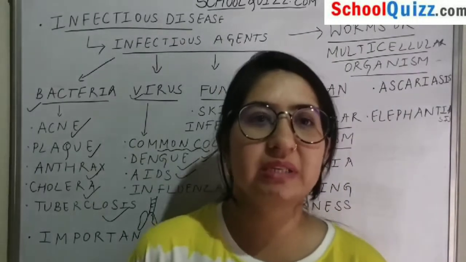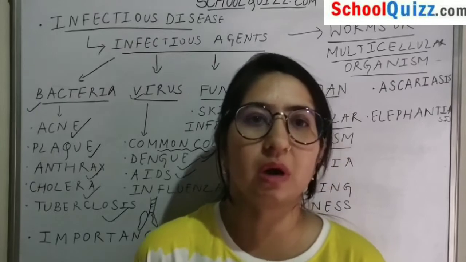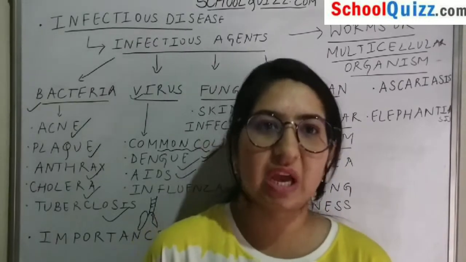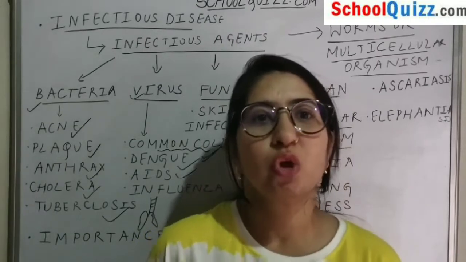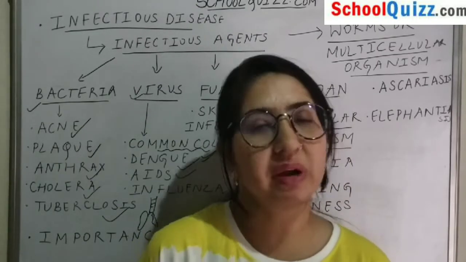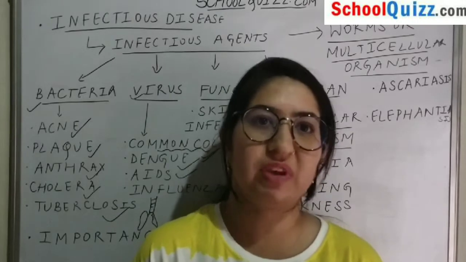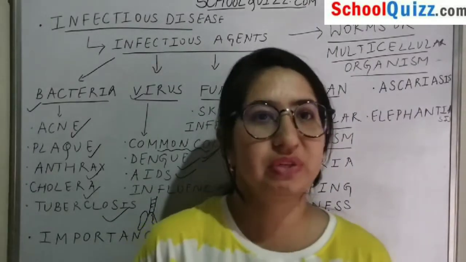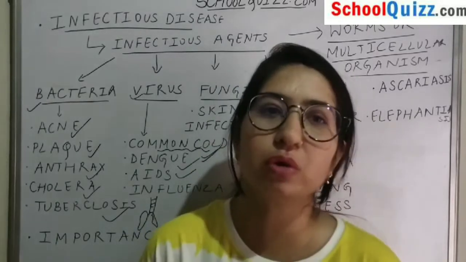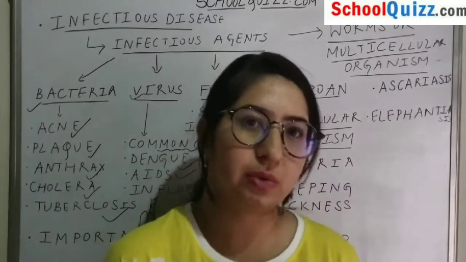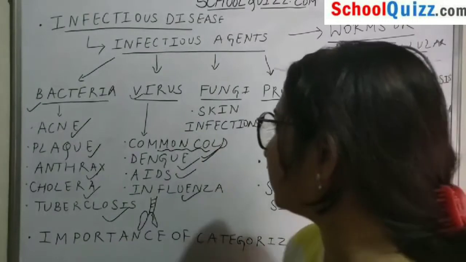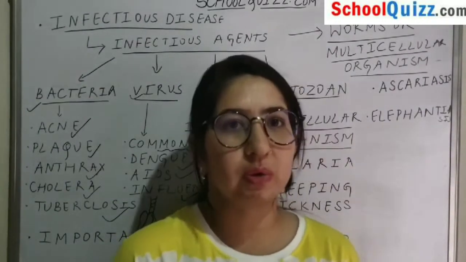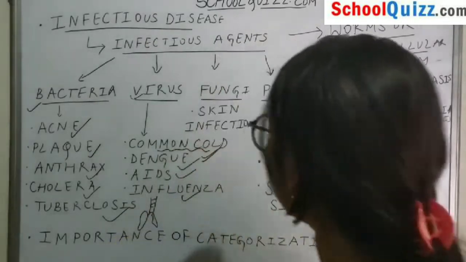AIDS is caused by coming in contact with a person who is already HIV positive, or by the use of shared syringes or other things, and HIV can be transmitted that way. The full form of AIDS is acquired immune deficiency syndrome. It is also caused by a virus. The next disease under viruses is influenza, which is also caused by a virus.